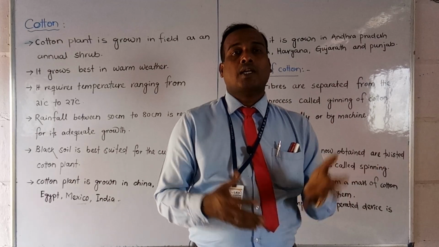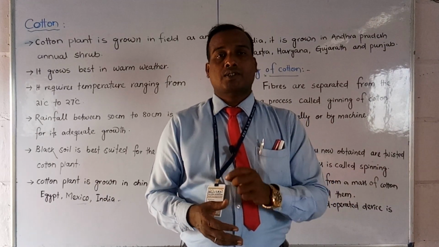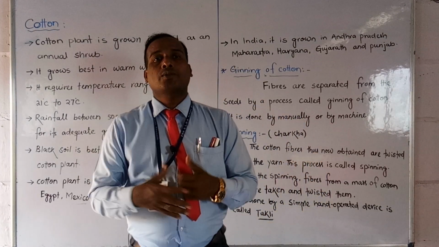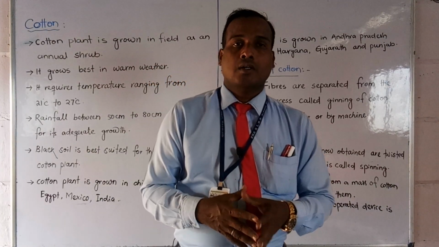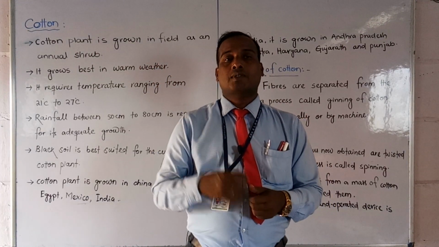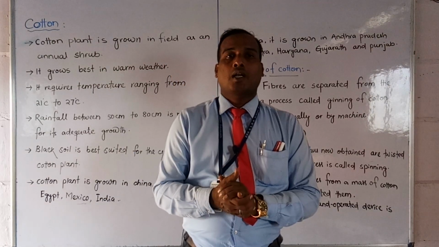From these we get what are generally called plant fibers. Students, out of these, today we are going to discuss what cotton is, and how we get cotton fibers from cotton plants. Today in this video we are going to learn this.